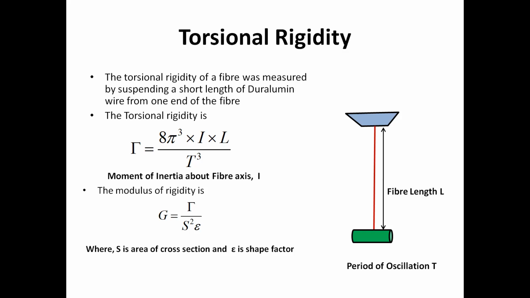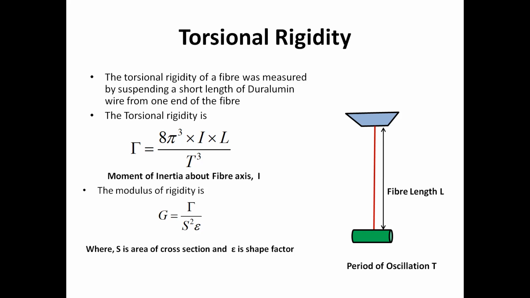Now, what is the concept and theory of this modulus of rigidity? It can be expressed by G. This is tau divided by S squared into small sigma, where S is the area of cross section and sigma is the shape factor. Shape factor for a circular cross section remains 1, and for a triangular one, as the shape deviates from a circular shape, the value of shape factor increases more than 1.